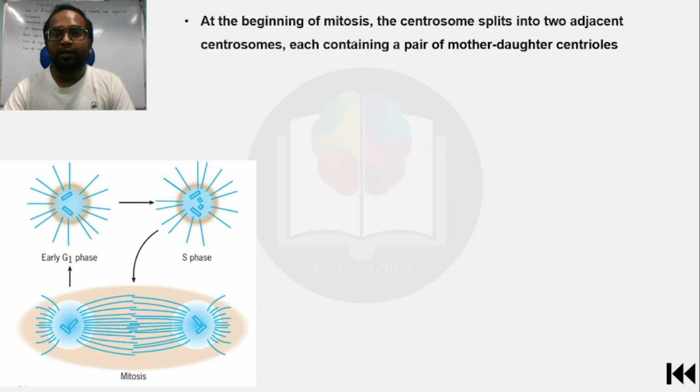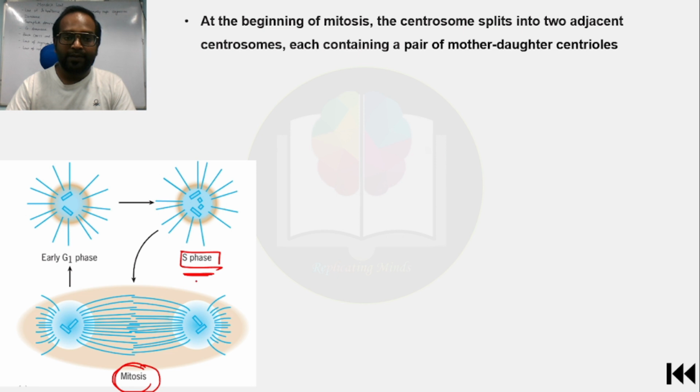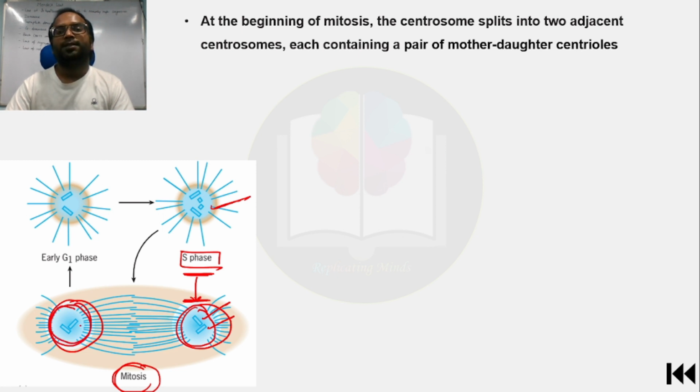Now at the beginning of mitosis, the centrosome splits into two adjacent centrosomes. You can see here, suppose this is the end of S phase and this is the beginning of mitosis phase. So at the beginning of mitosis, this centrosome splits into two adjacent centrosomes, 1 and 2, each containing a pair of mother-daughter centrioles. This one is mother, this one is daughter, or it can be vice versa. And this centrosome is also carrying mother-daughter centrioles.